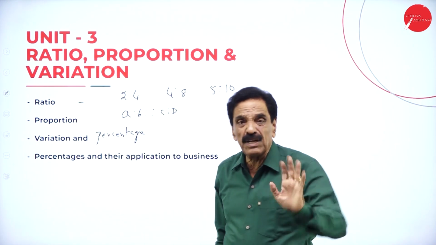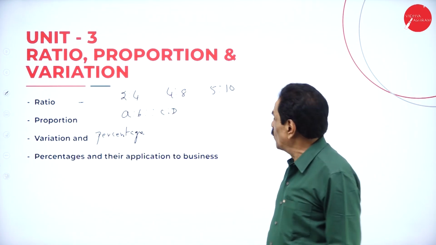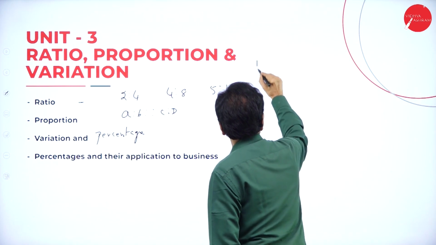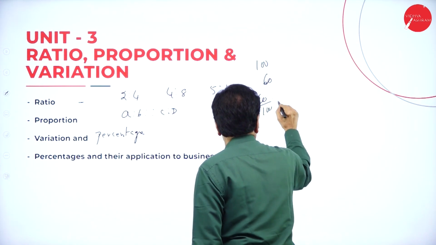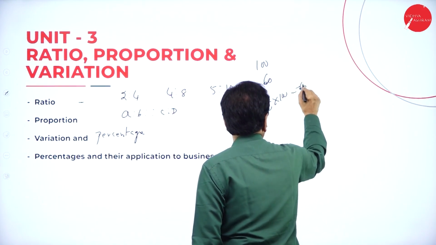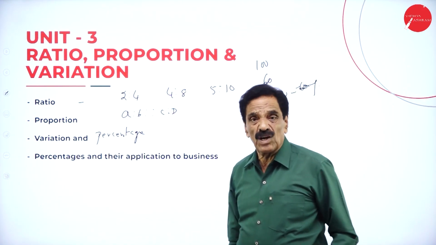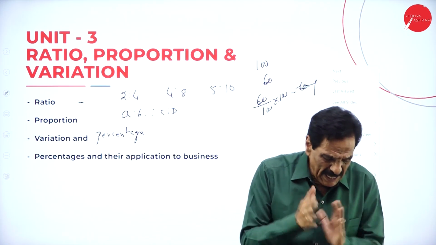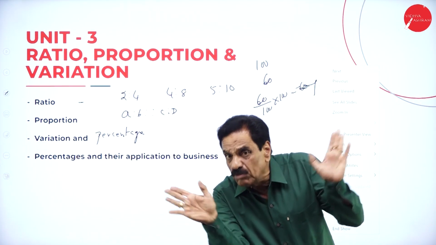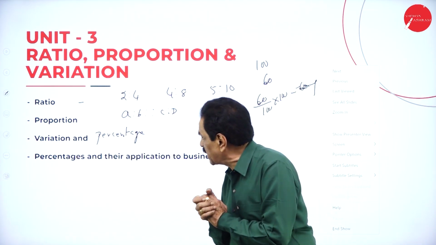Sometimes we have to express it in percentage. Out of 100 hours, he will work 60 hours. This is 60 by 100 into 100, which means 60%. So a ratio is nothing but the expression of the relation between two variables.